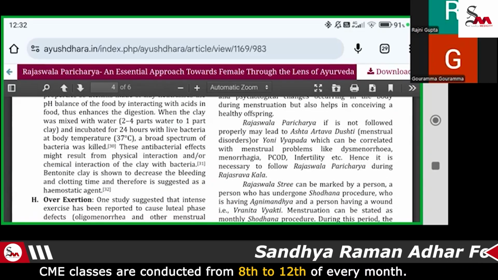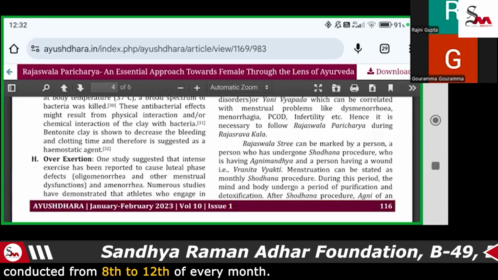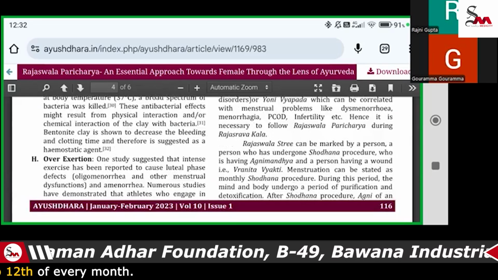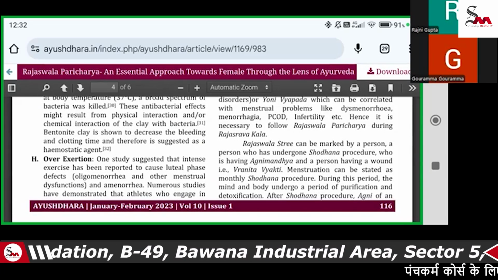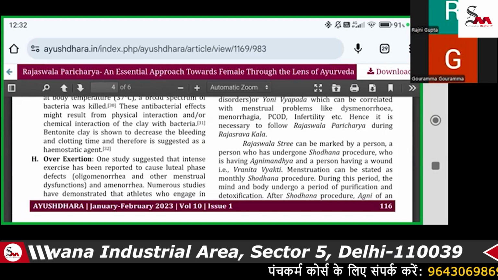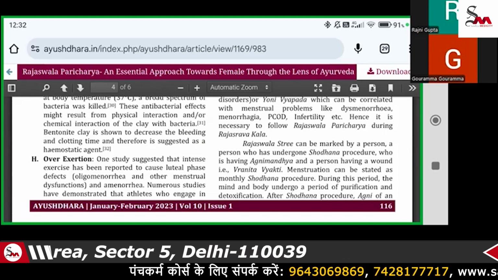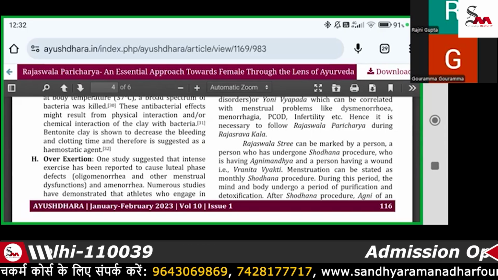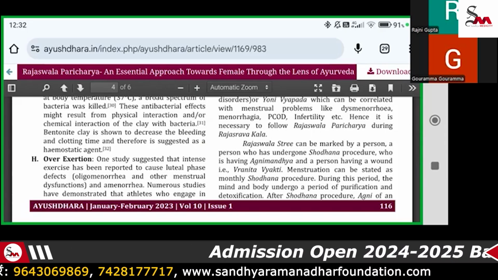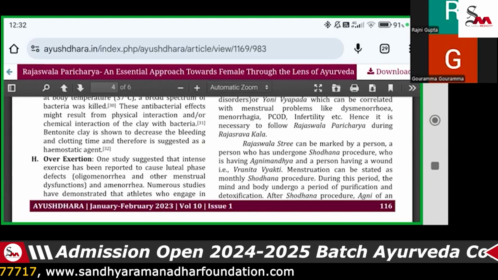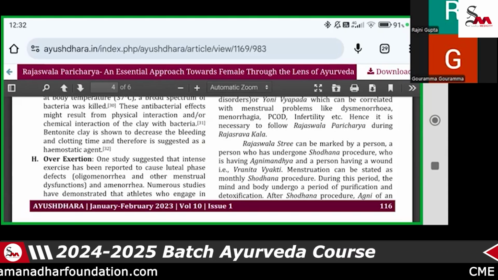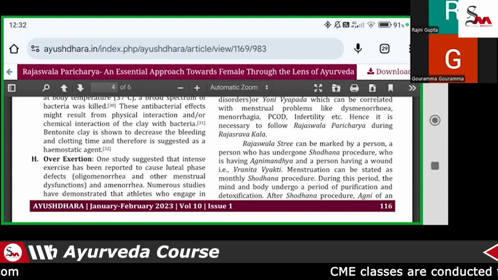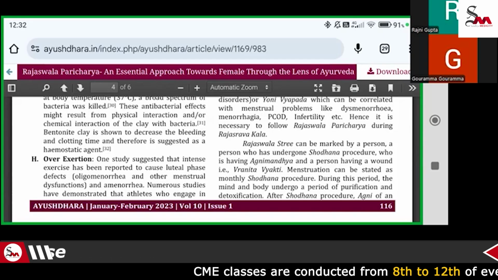So Rajaswala Stri can be marked by the person who has undergone Shodhana procedure, who is having Agni Mandya, a person having a wound like a Vranitika. So menstruation can be started monthly after the Shodhana procedure.